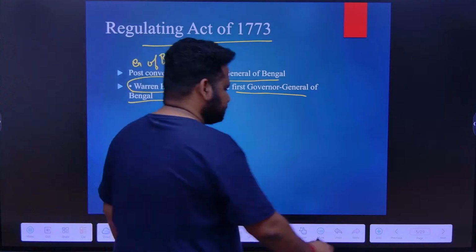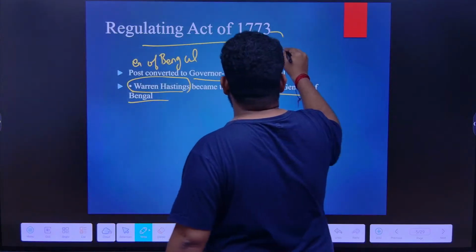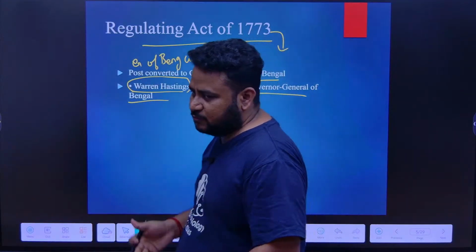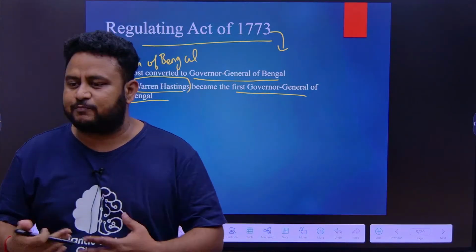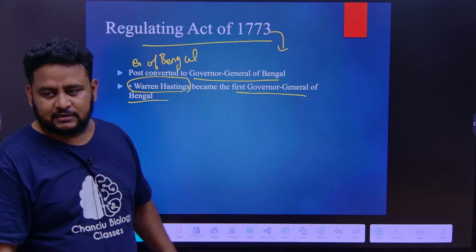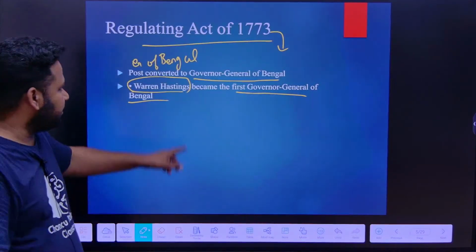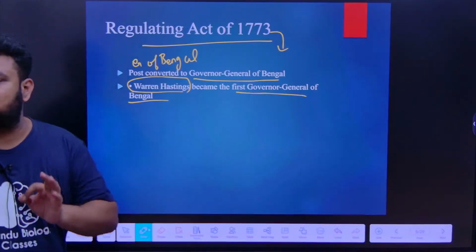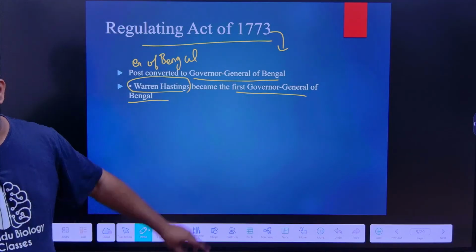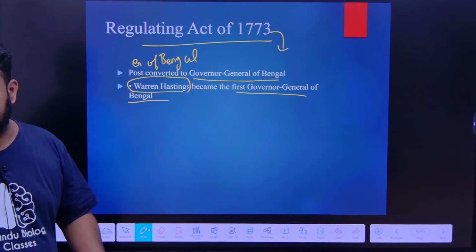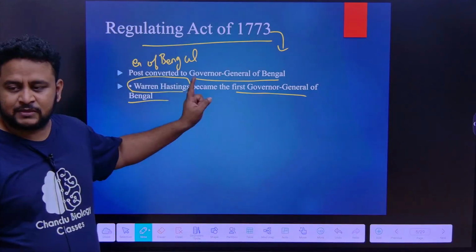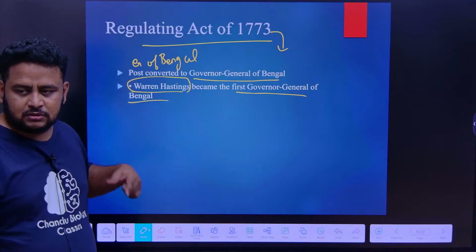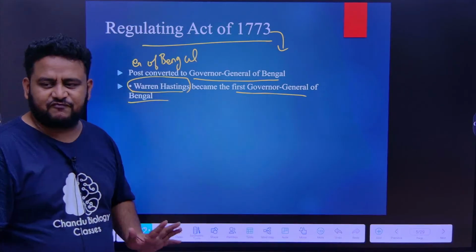Next, this act also said various other things. When I talk about constitutional developments during British rule, in history or in polity, I will explain what the Regulating Act is, what the Pitt's India Act is, all these things. Another thing it said was that a Supreme Court should be set up at Calcutta. Like that, various reforms. Most important is that it converted the post of Governor of Bengal to Governor General of Bengal, and the first person is Warren Hastings.